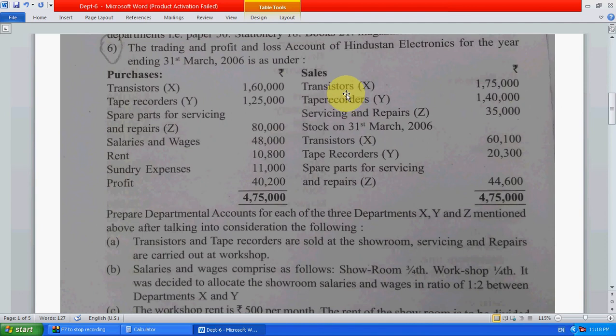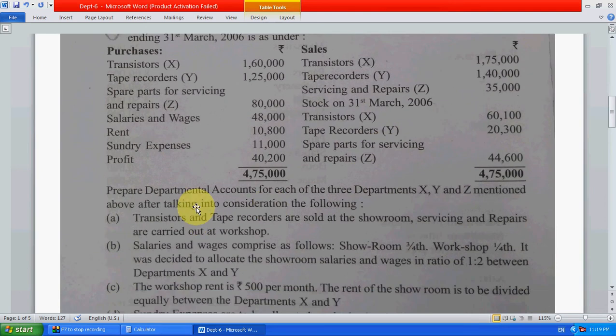Sales and purchases are given here, transistor, tape and service, but there is no opening stock given. Sales for transistor, tape recorder, and servicing and repairs Z are also given. Closing stock as of 31st March 2006 is given for transistor, tape recorder and Z department service. Prepare departmental accounts for each of the three departments X, Y, Z mentioned above after taking into consideration the following.